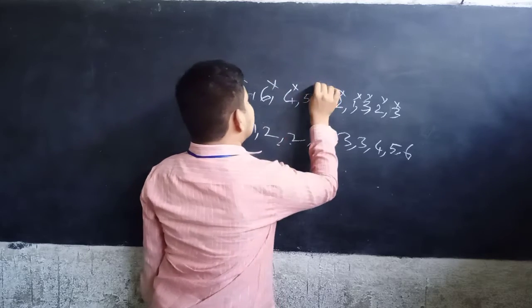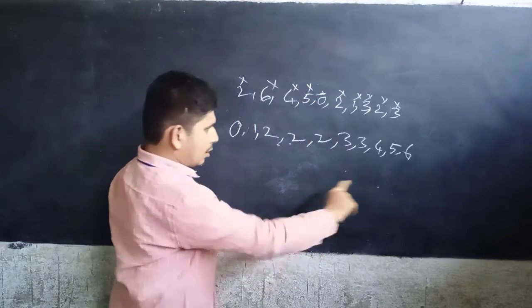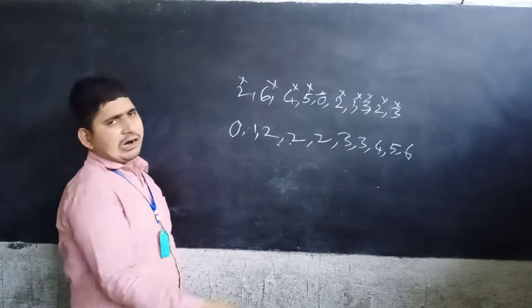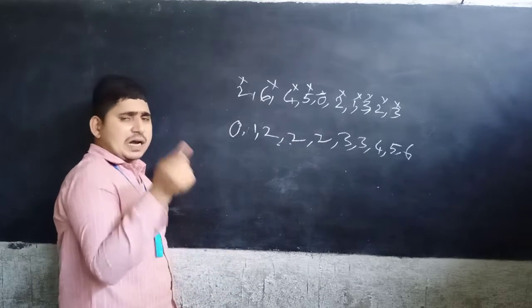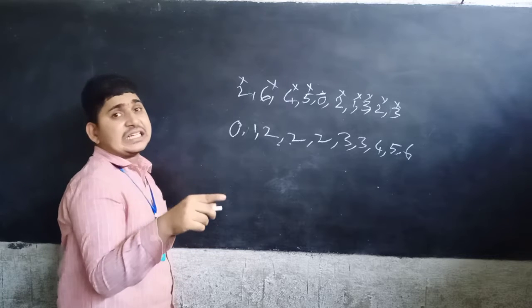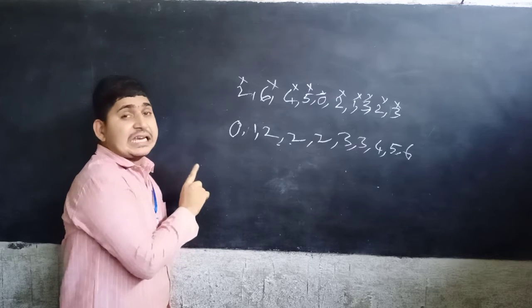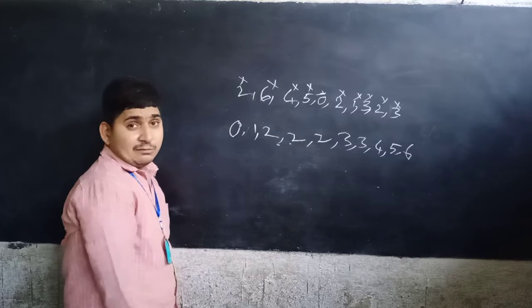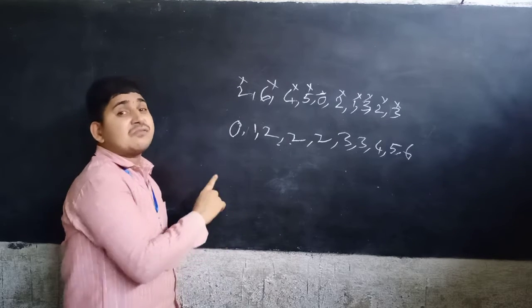Now we have arranged the numbers in order, increasing or decreasing. We have to arrange the numbers in order because this is ungrouped data.